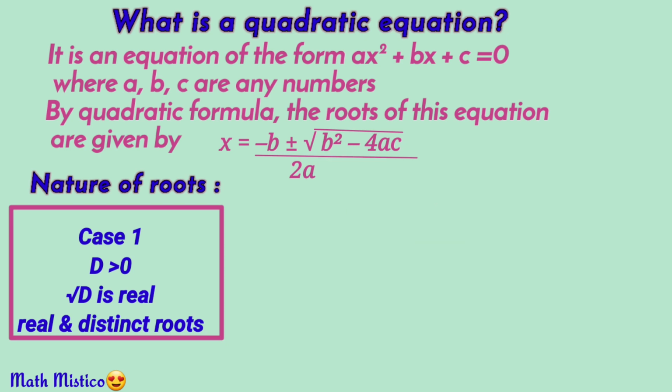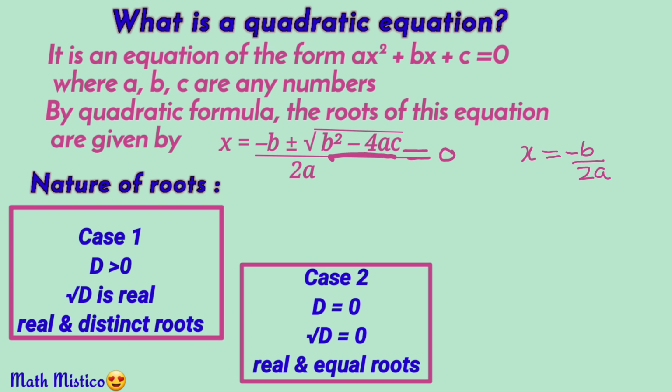Next comes when D is equal to 0. If D is 0, then root D is also 0, and hence the roots are real and equal, and x = −b / 2a is the unique solution of the equation. Now the only possibility that remains is D less than 0.